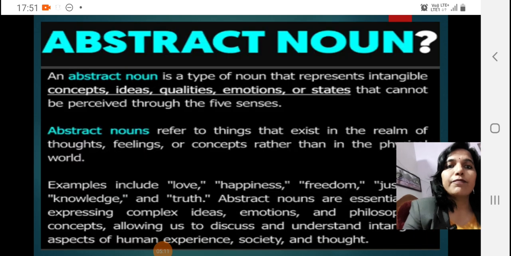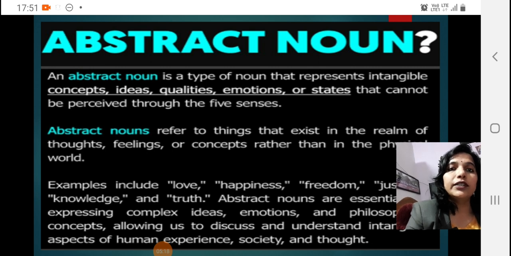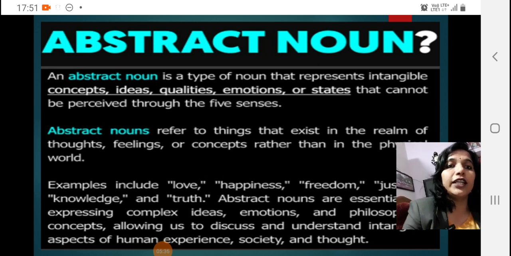So next is abstract noun. Abstract noun is just contradictory, just opposite of material noun, because we can touch and see a material noun, but here everything is based on intangible concepts, ideas, qualities, emotions, and states. Our five senses cannot feel it, cannot perceive it. So these things come in the category of abstract noun.